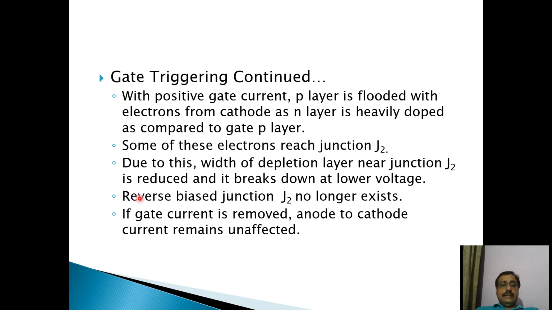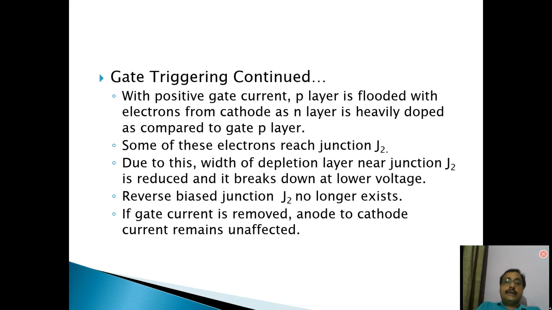Now the thing is, if the gate current is removed, anode to cathode current remains unaffected. We have already discussed, once your junction J2 gets breakdown, now that junction does not exist. If your SCR has turned on and now you remove the gate current from the circuit, because J2 does not exist, it cannot block the current again.